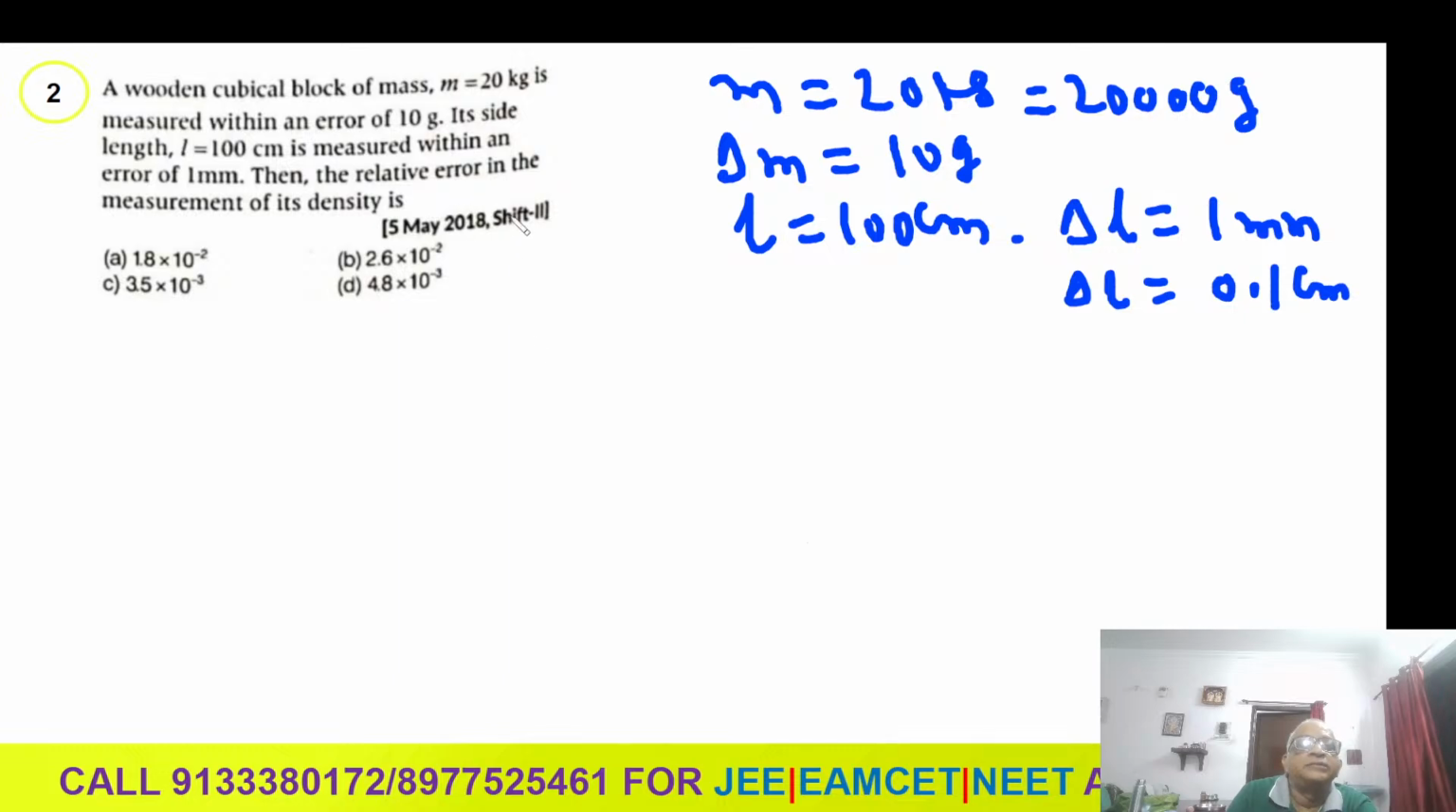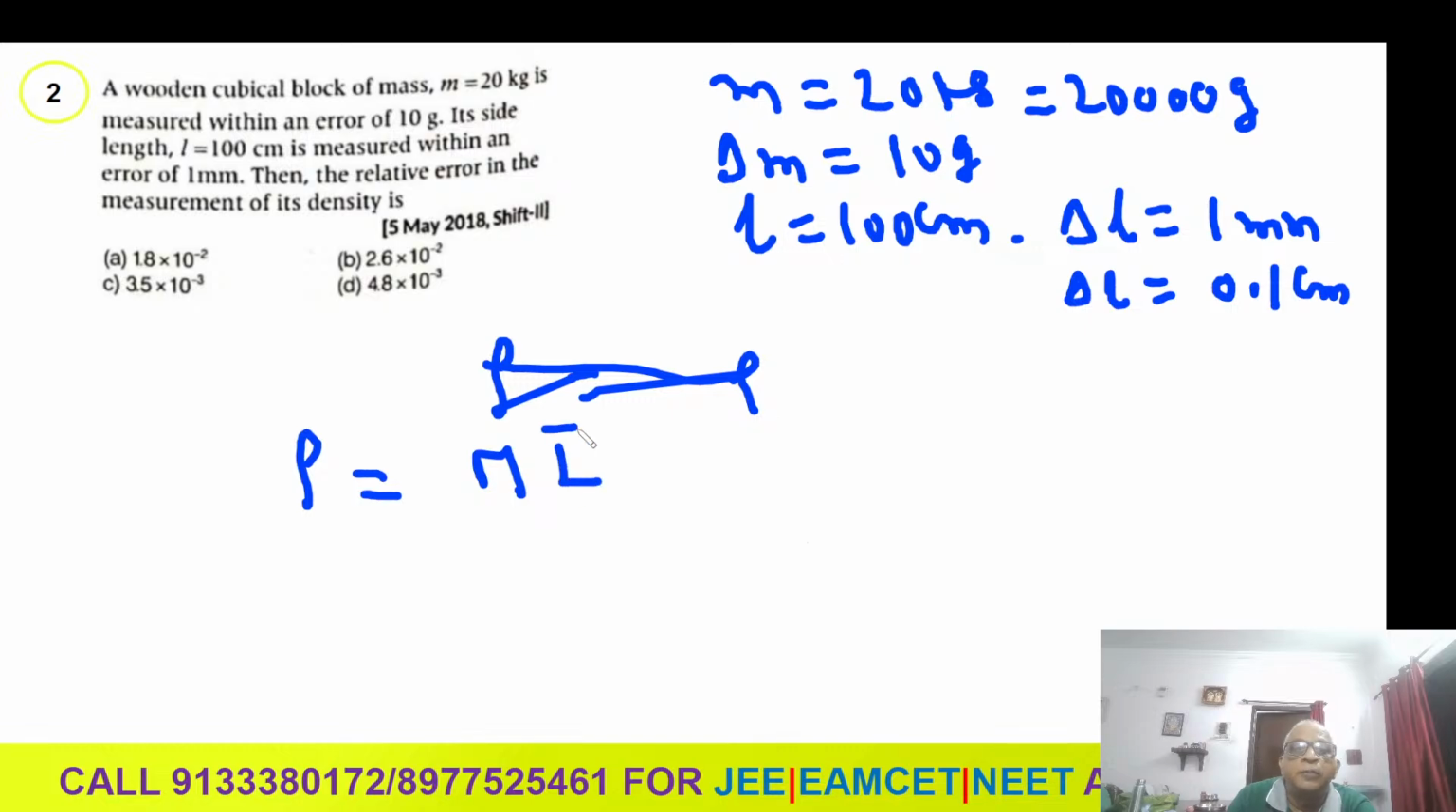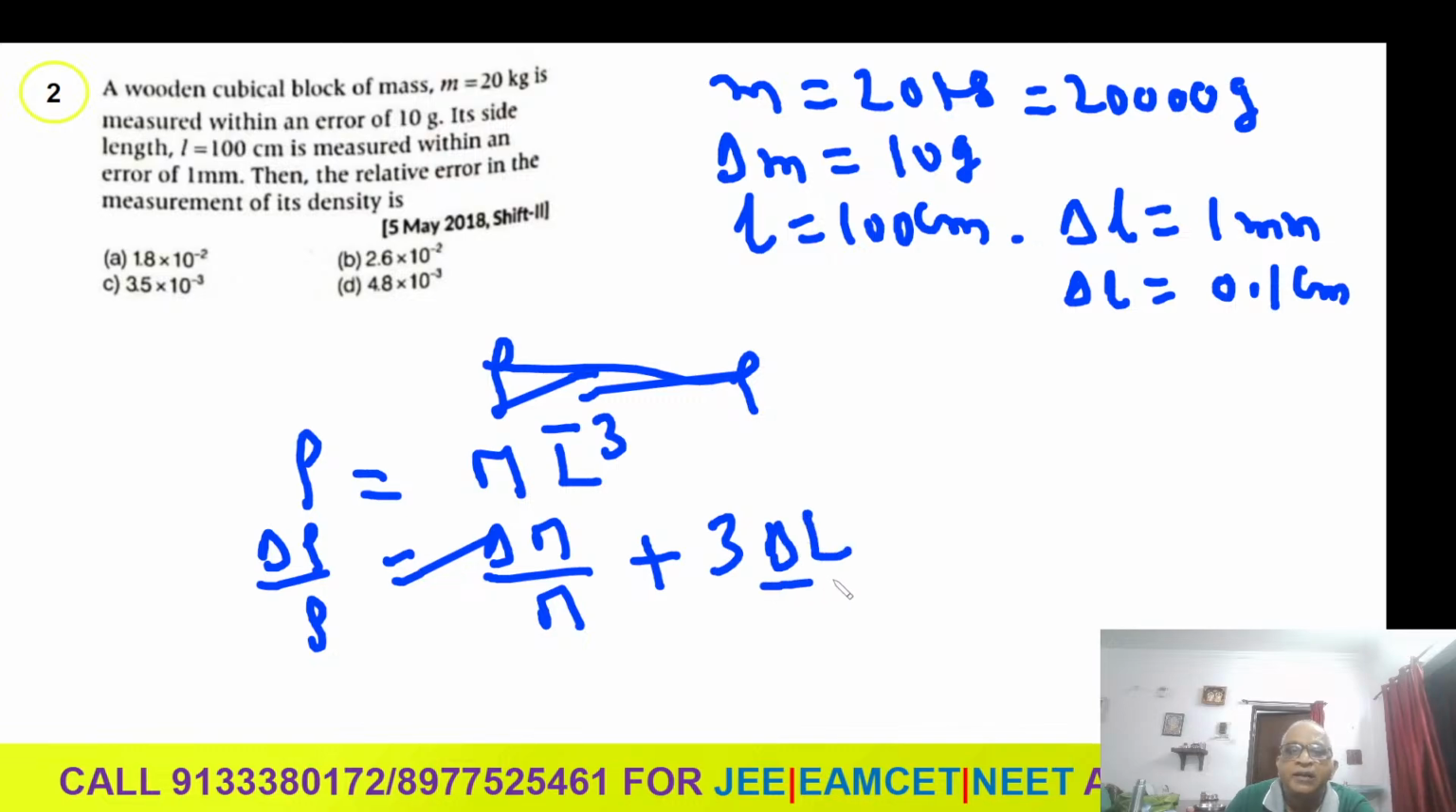Then what is density? I want to calculate the relative error in density. Density rho is mass by volume, so rho is M L to the power of minus 3. Delta rho by rho is M to the power 1, delta M by M, plus, you are right, always plus, 3 delta L by L.